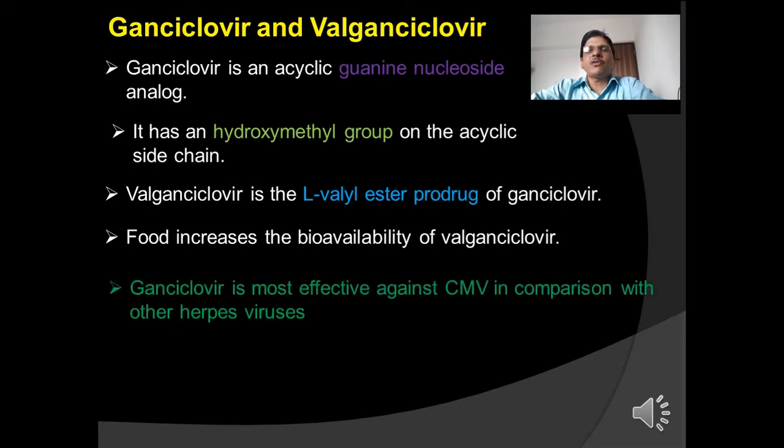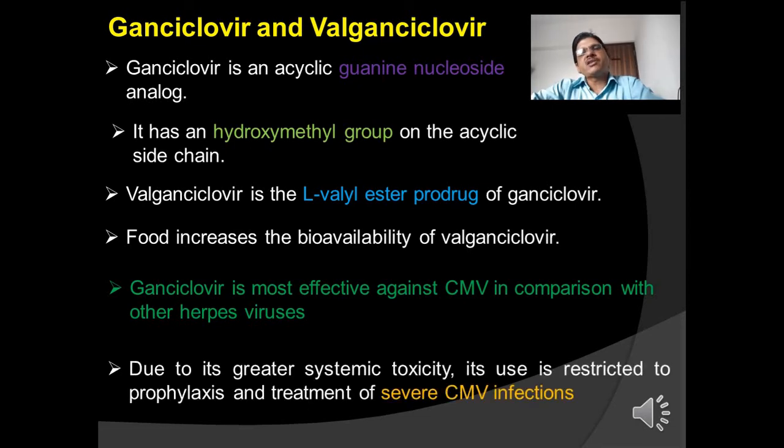Ganciclovir is most effective against CMV in comparison with other herpes viruses. This is the most important characteristic of ganciclovir. Due to its greatest systemic toxicity, its use is restricted to prophylaxis and treatment of severe CMV infections.